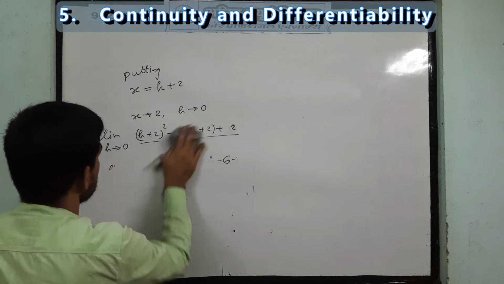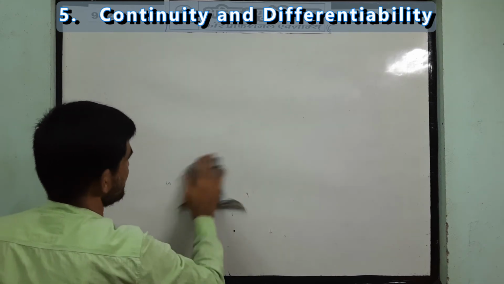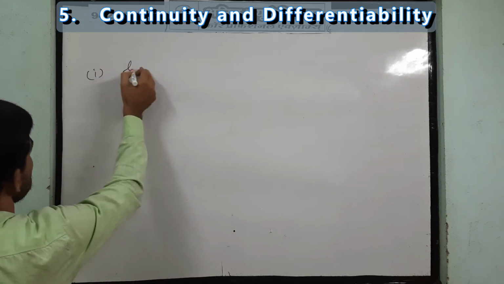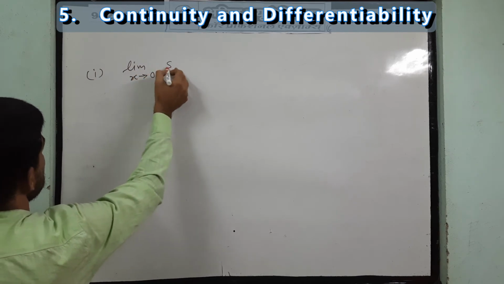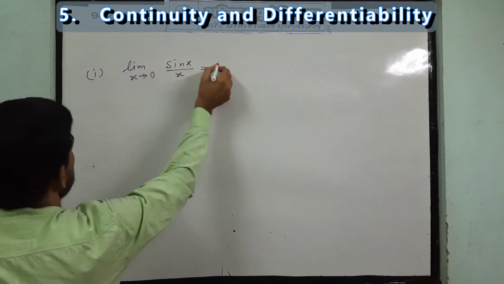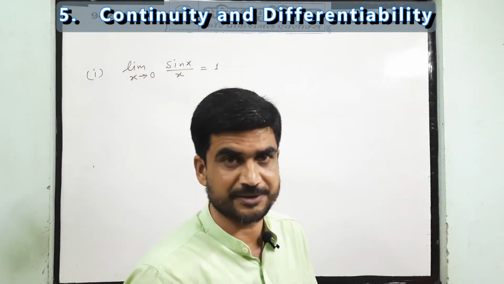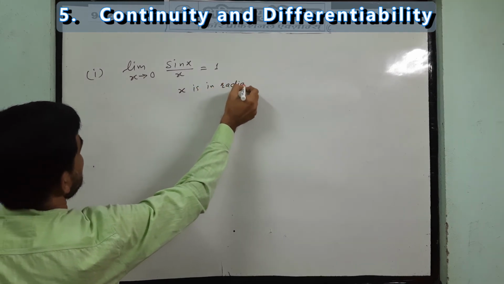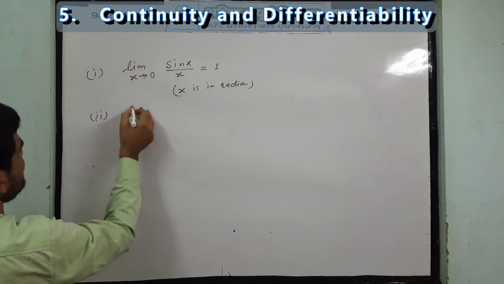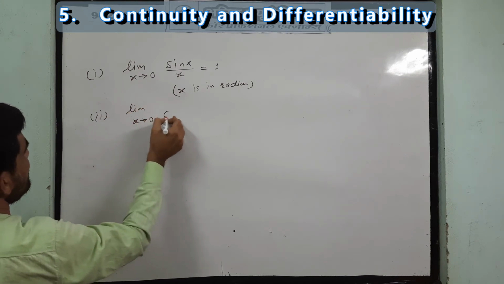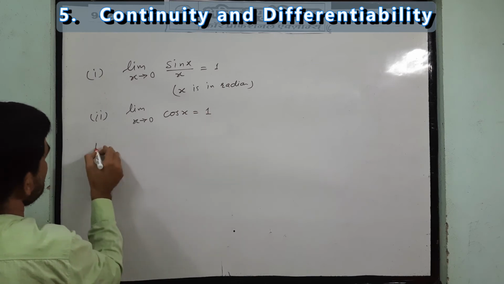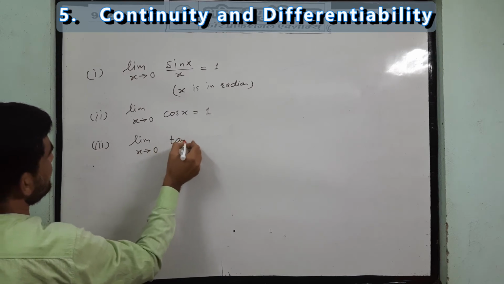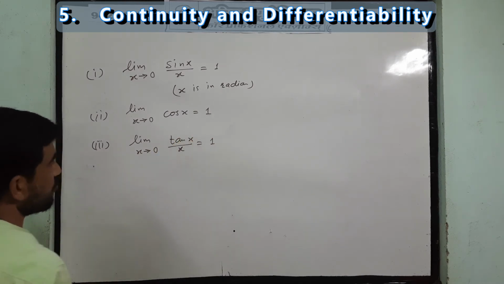And the fourth one, there are certain formulas. So let's see some formulas, and you have also proved these formulas. One of them I am taking: limit x tends to 0, sine of x by x, that will be 1. Remember, x is in radian here. The second formula that you studied, limit x tends to 0, cos of x equal to 1. The third one, limit x tends to 0, tan x by x, that is also 1.